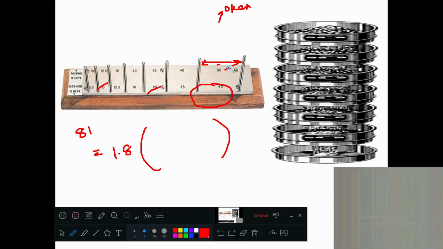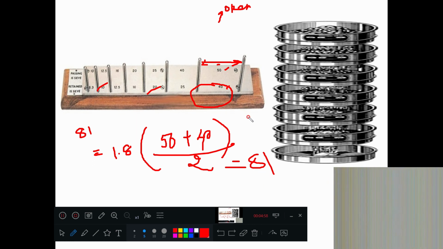Here the average of the other two is 50 plus 40 divided by 2. How much are you getting? You should get 81. Now what do you mean by this? Whether it is this or this, for this it is 81, for this it is 81.